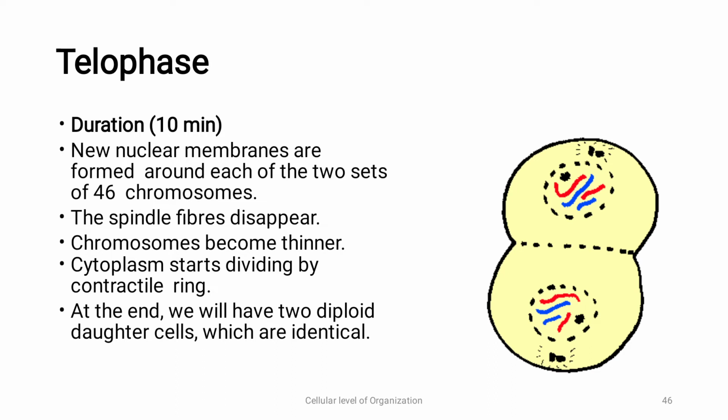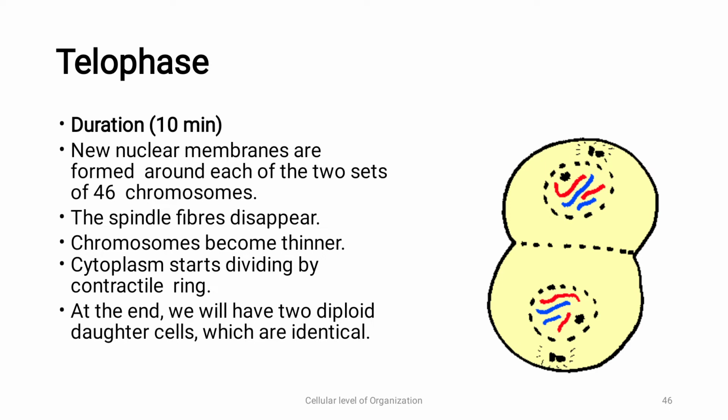In prophase, the nuclear envelope was broken down. So now two daughter cells are formed. Nuclear membranes are formed around each of the two sets of 46 chromosomes. Why 46 chromosomes? Because it is mitosis. The daughter cells are identical to the parent cell.